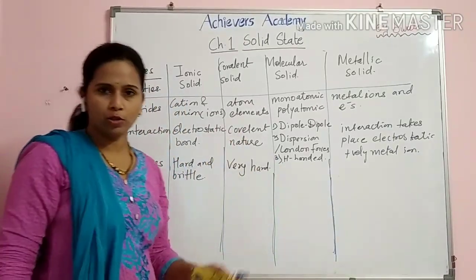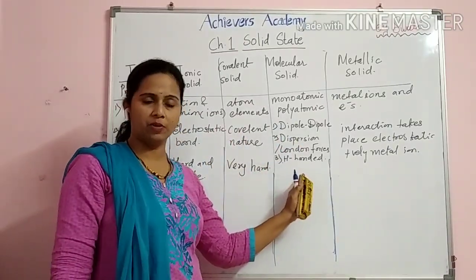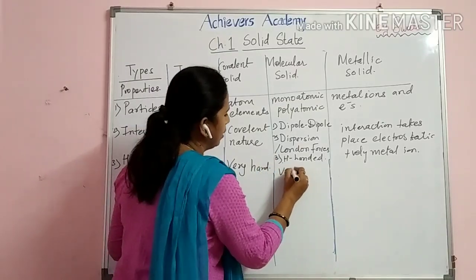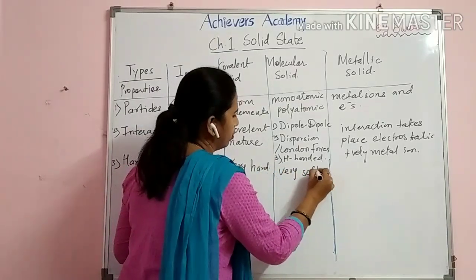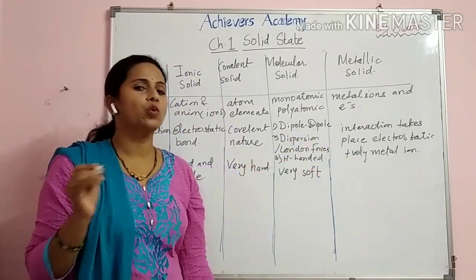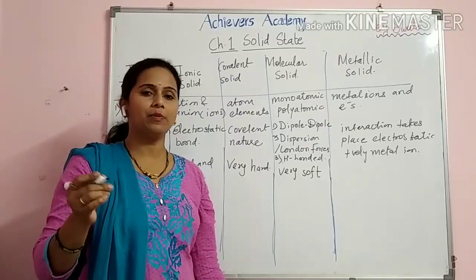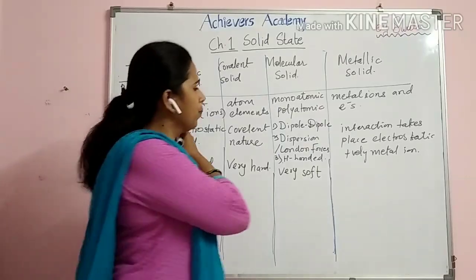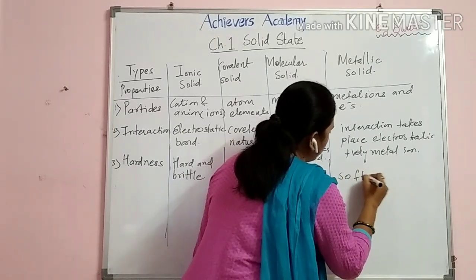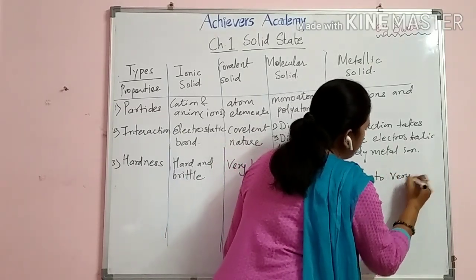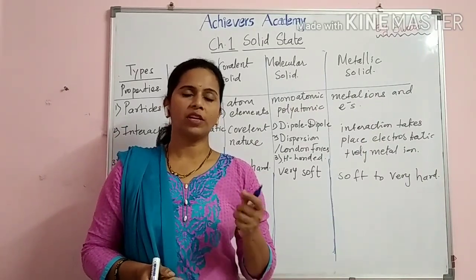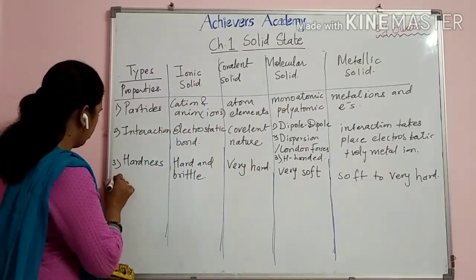Okay, molecular solid. You have seen the type of interaction is not very strong, so they are very soft. And then the last one, metallic. Now metals, you know, they are soft, at the same time they are hard also. So it is variable from soft to very hard.